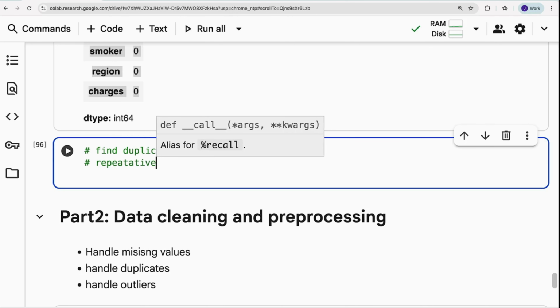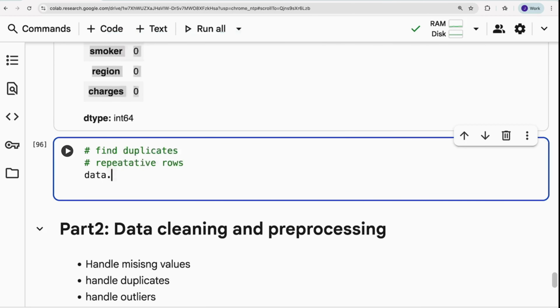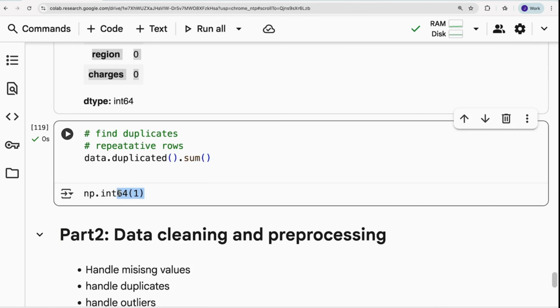Next thing is duplicates. How do you find duplicates? Duplicates are nothing but repetitive values, in the sense that if any repetitive rows are there, how do you find them? Data.duplicated, sorry, it should be data.duplicated().sum(). It tells you how many duplicates you have. You have just one duplicate.